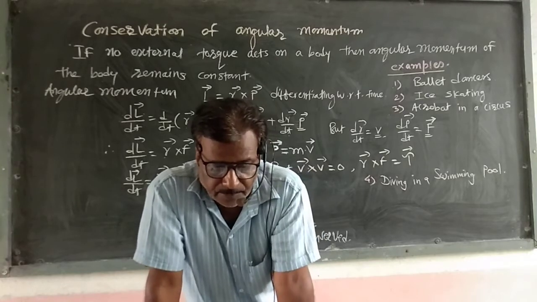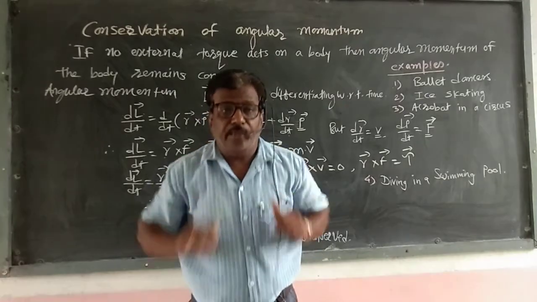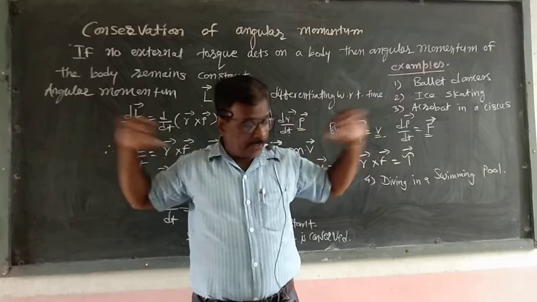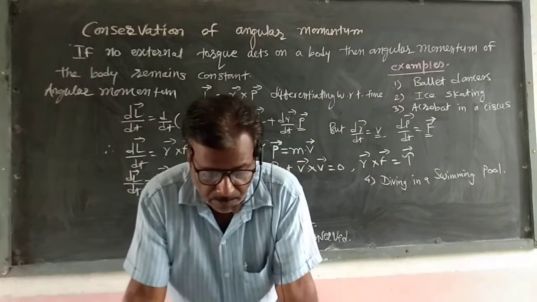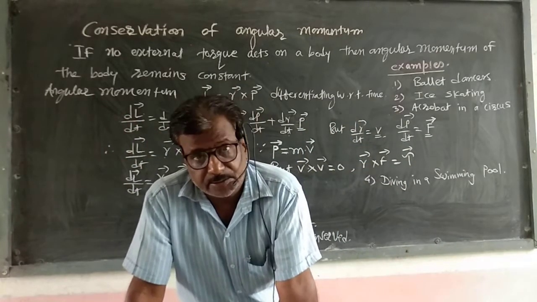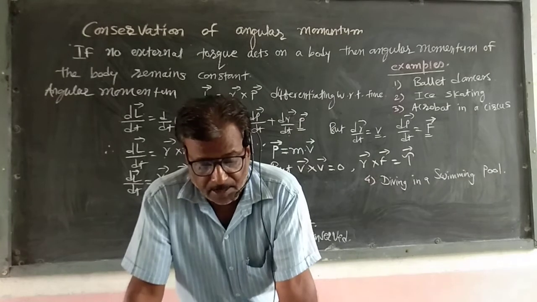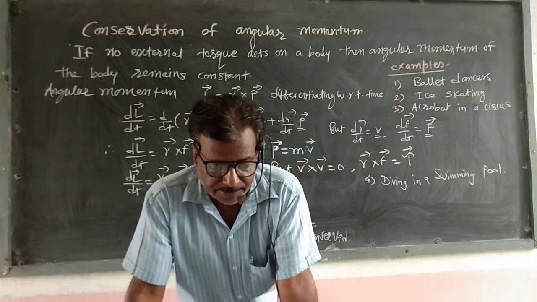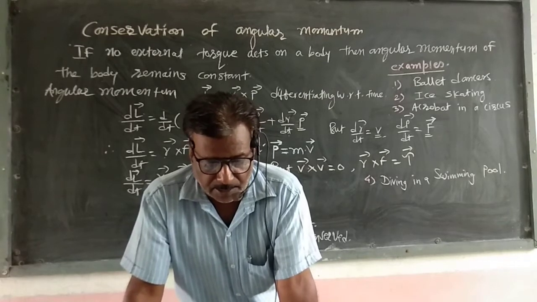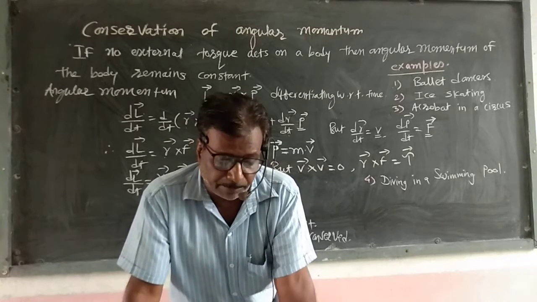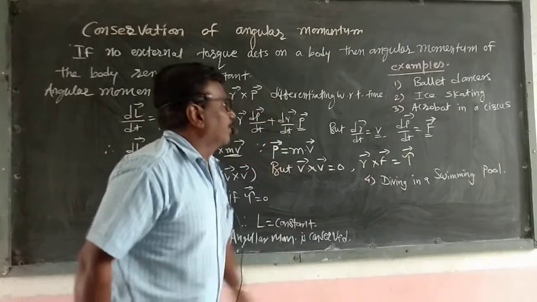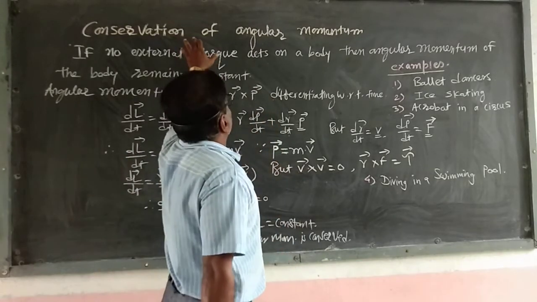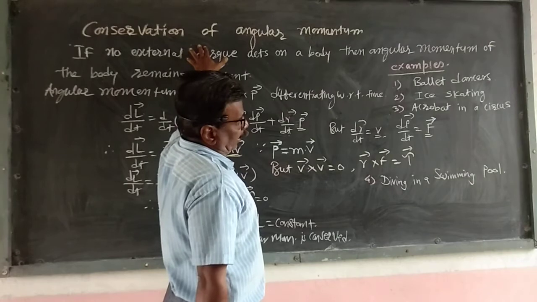When the dancer outstretches their hands or legs, this increases the moment of inertia and reduces angular speed, and hence this is essential to prevent slipping. So that is the best example of the law of conservation of angular momentum.